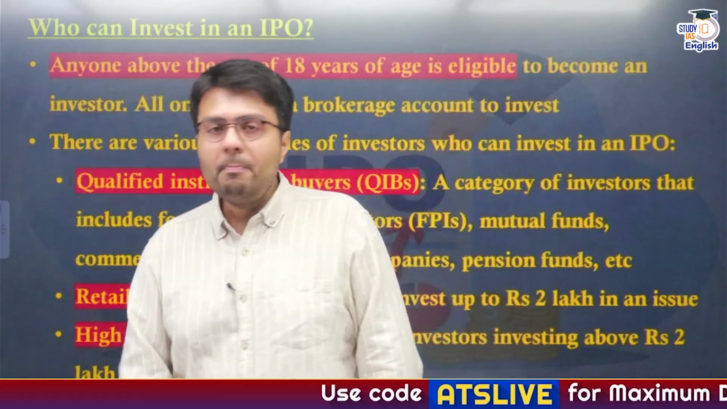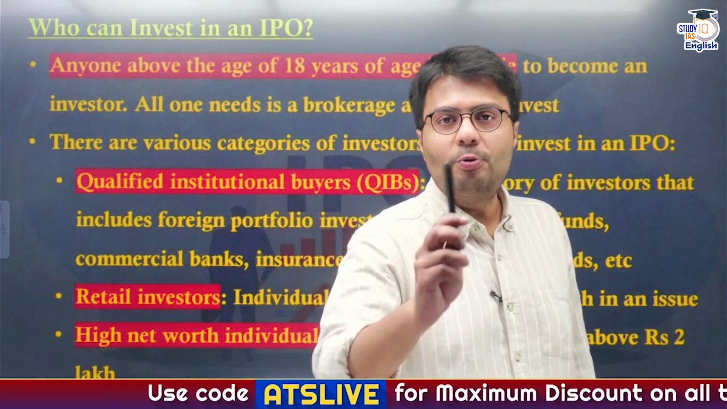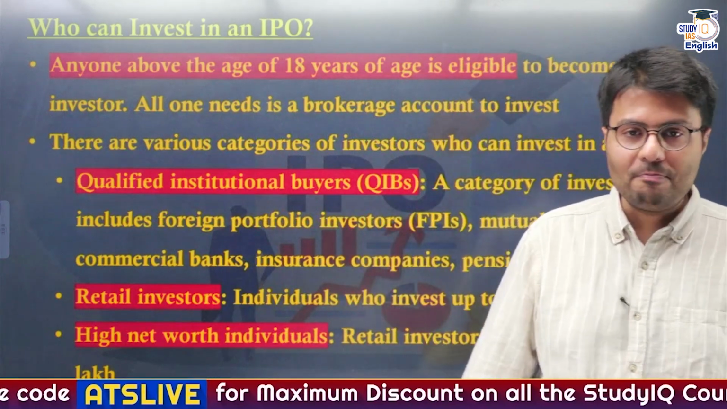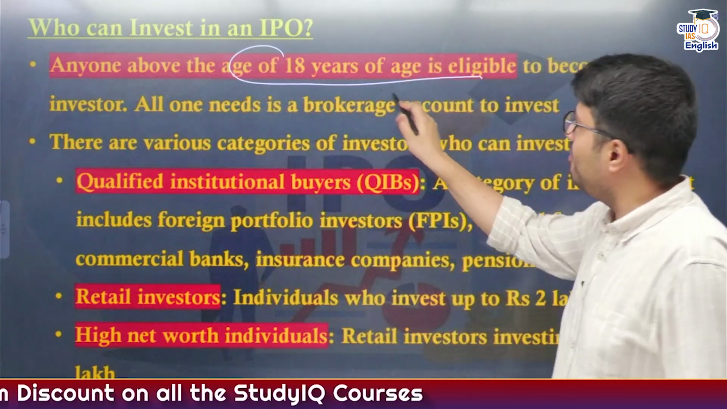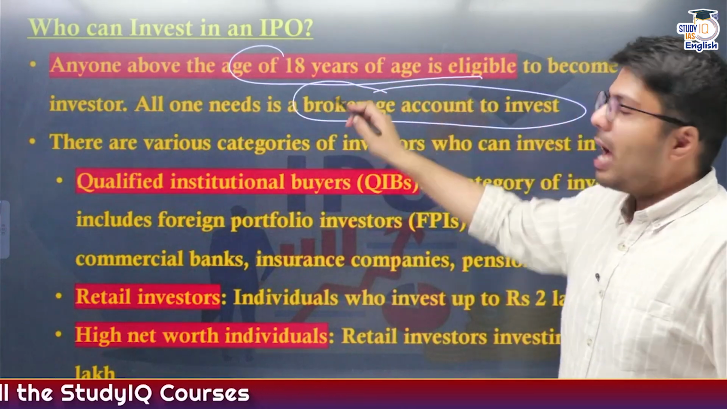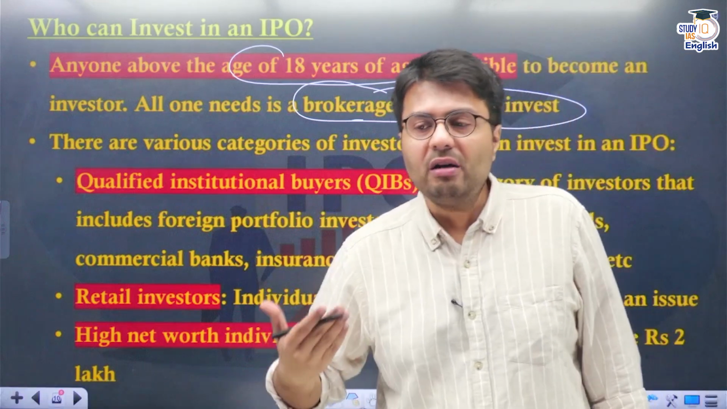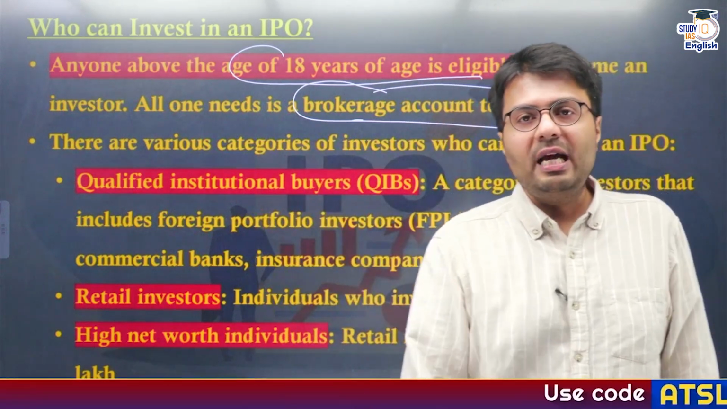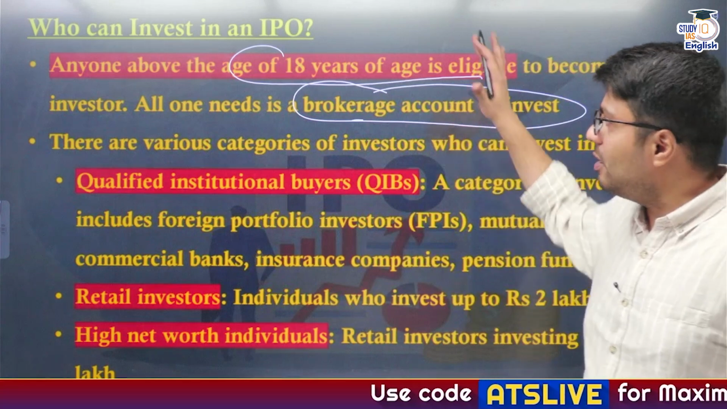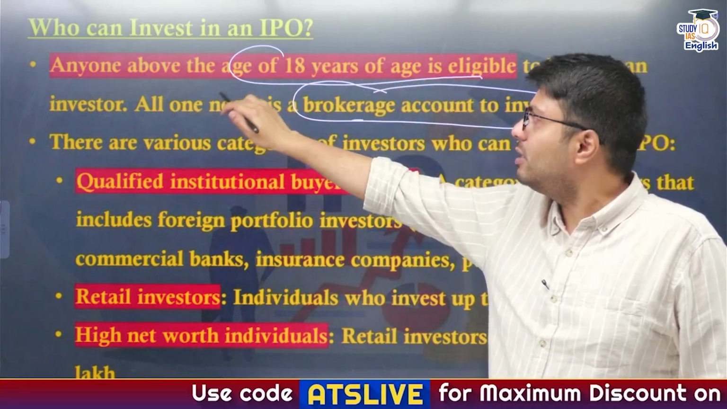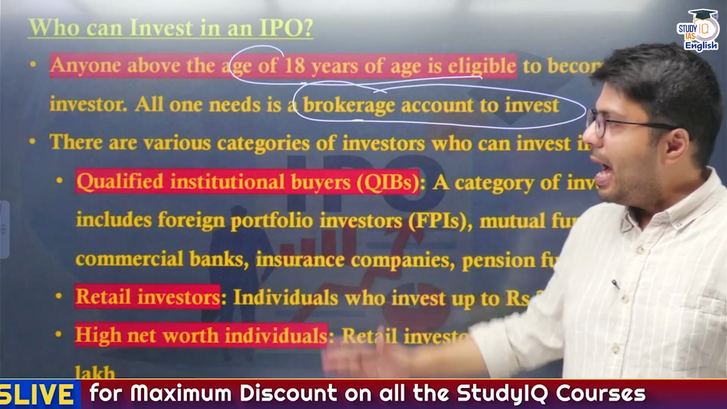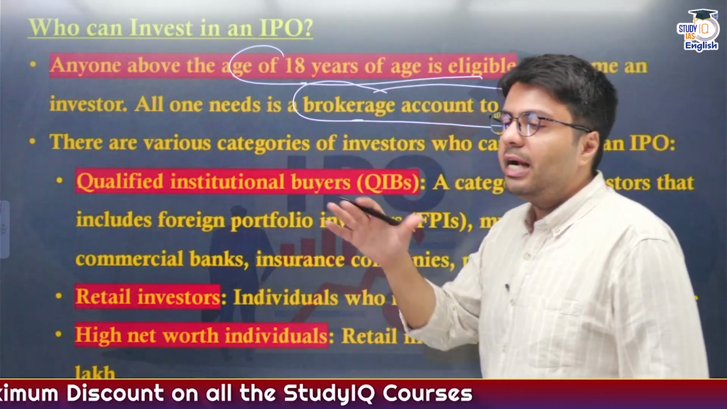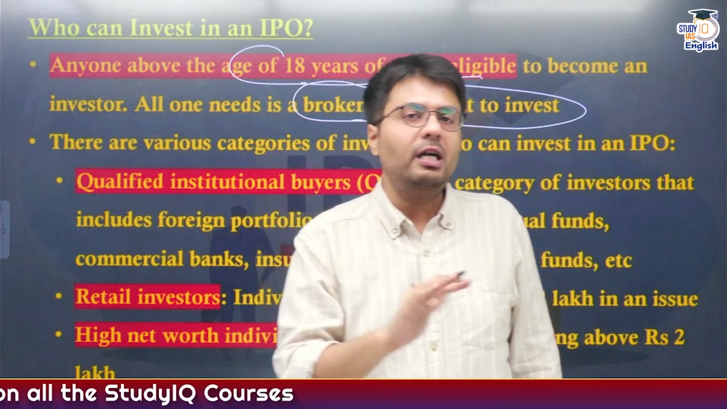Now, another important aspect that you need to understand: who is eligible to invest in an IPO. Technically, anyone over 18 years of age who has a brokerage account in apps like Zerodha, Groww, or even service providers like ICICI Direct, if you have a broking account or a demat account and you are 18 years of age, you are eligible to opt for an IPO. And accordingly, the different kinds of investors are categorized differently by SEBI.